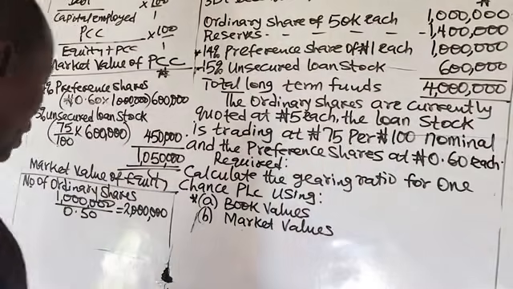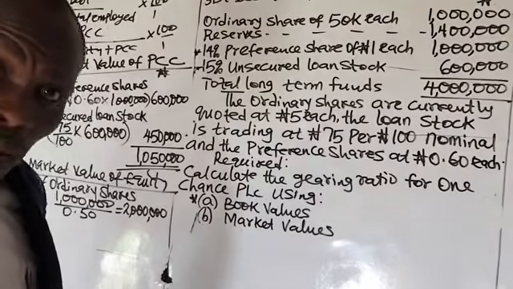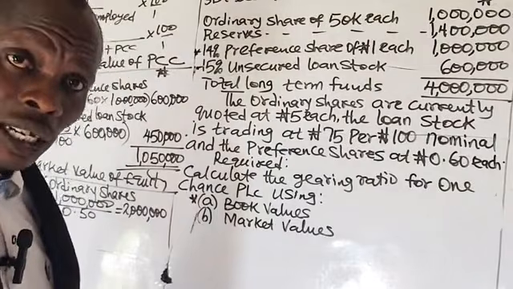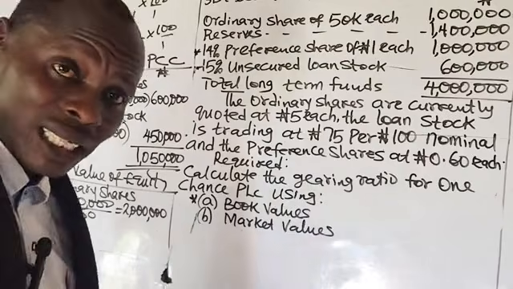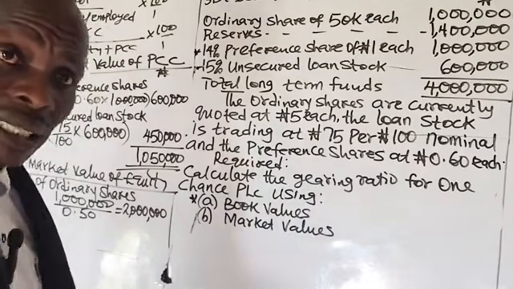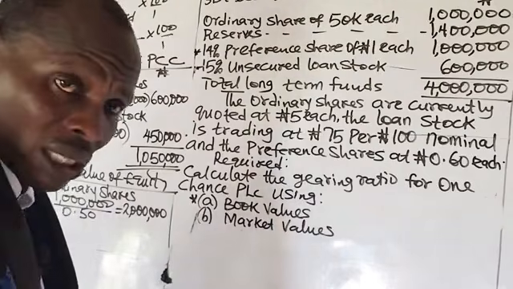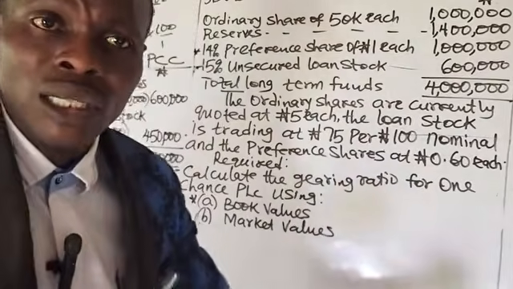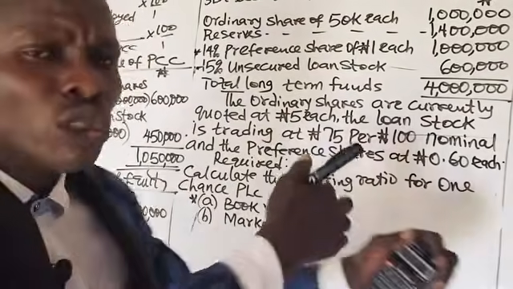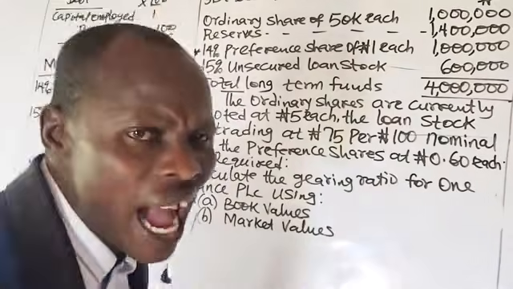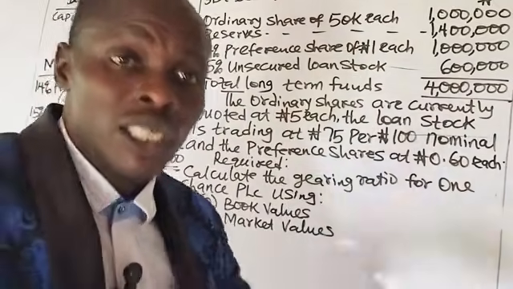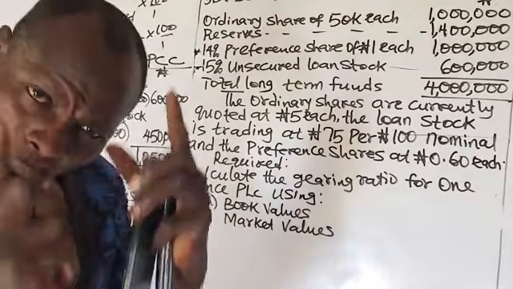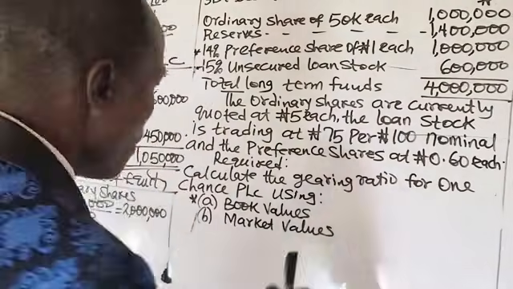I've told you reserves should be ignored. Reserves is not relevant when you are calculating the market value because the reserve is based on an accounting derivative. It derives from the financial statement, the accumulation of profit that was not yet distributed as dividend. So as a result of that, it is derived based on accounting concept, and it does not involve cash. And the market value should be based solely on cash. Reserves is not a cash flow. Therefore, reserves should be ignored. So remember, you are interested in the market value. Please bear that in mind.